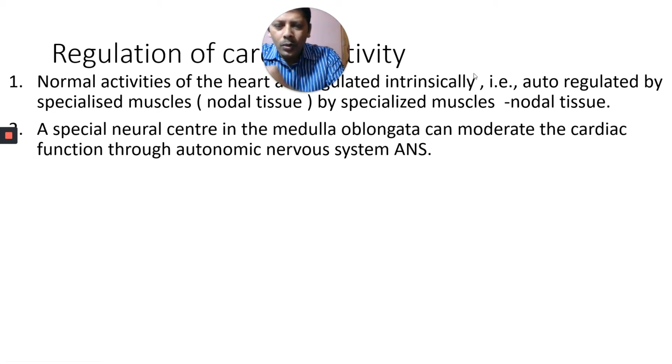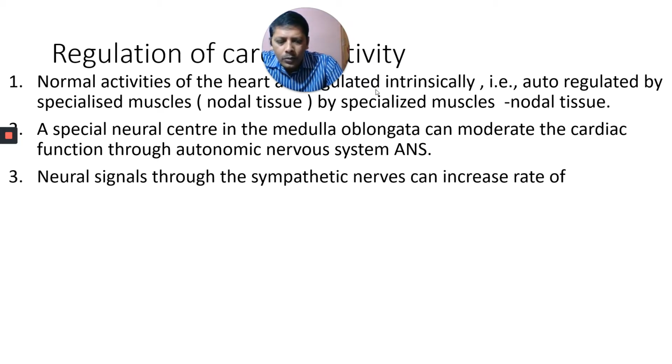A special neural center is also present in our brain, in the medulla oblongata. It can also moderate the cardiac function through the autonomic nervous system, ANS. The autonomic nervous system has two components. Can you tell me what they are? One is the sympathetic nervous system, the other is the parasympathetic nervous system. I will show you that in the next slide.